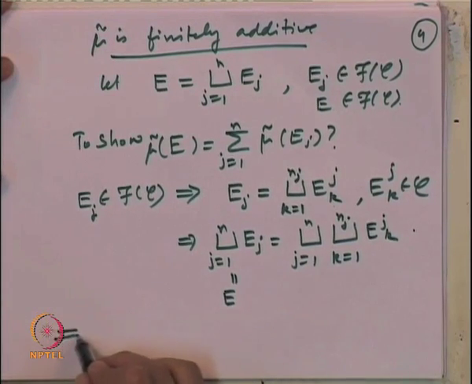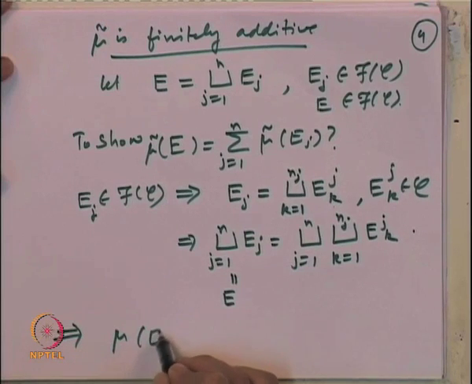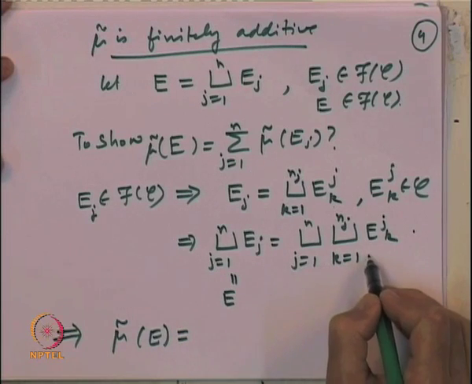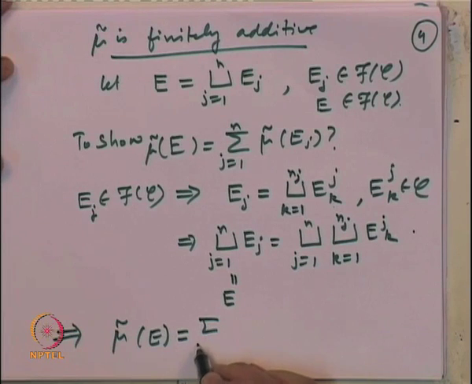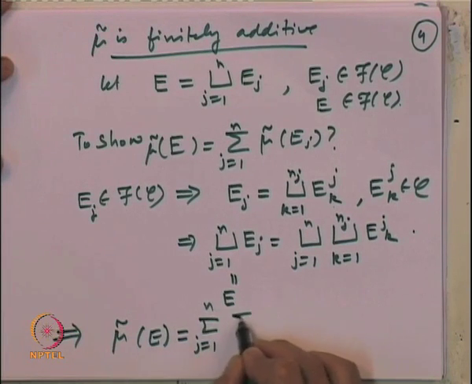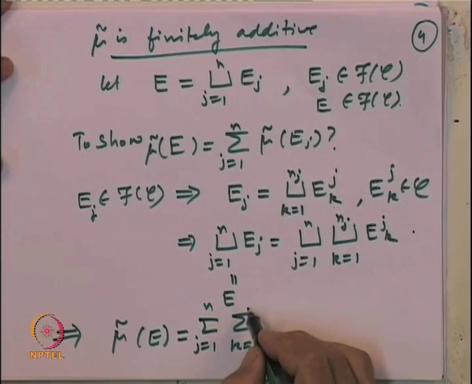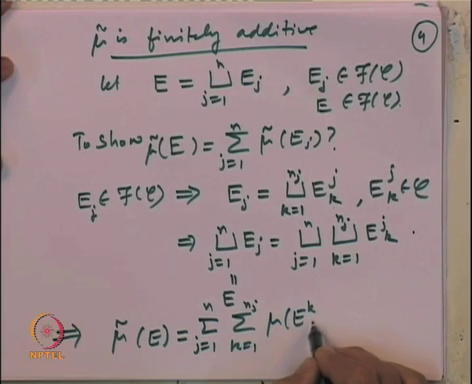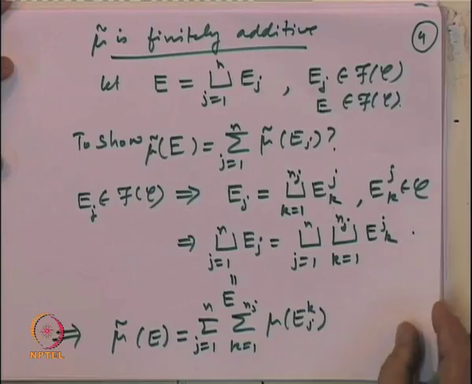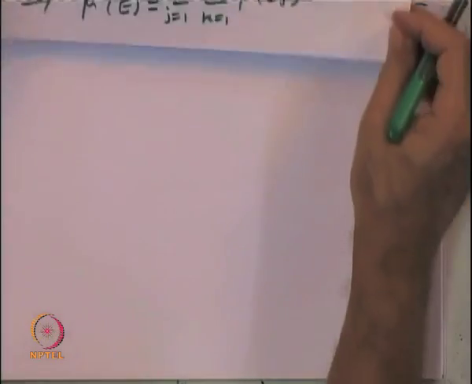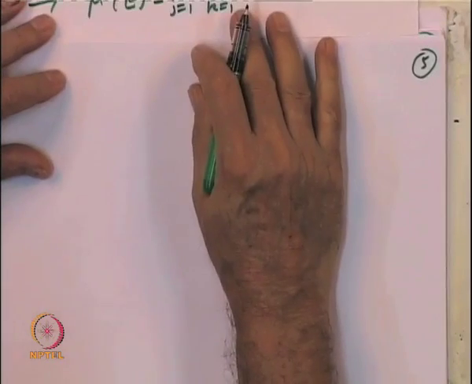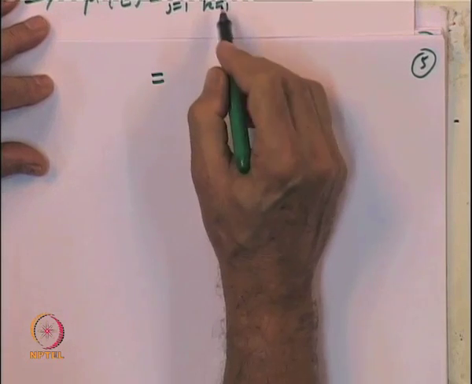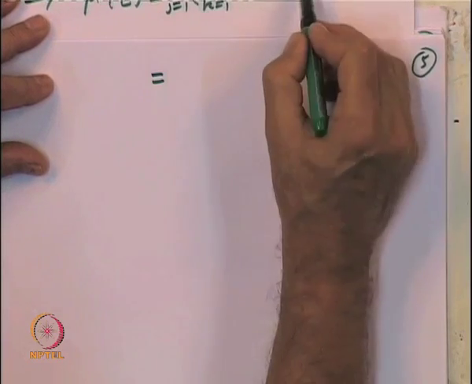That implies that mu tilde of E, I can choose any representation, so in particular this one, is equal to the summation j equal to 1 to n, summation k equal to 1 to n_j of mu of E_jk. And now, using the finite additive property of mu, look at this sum.